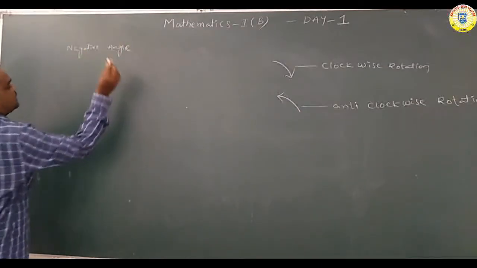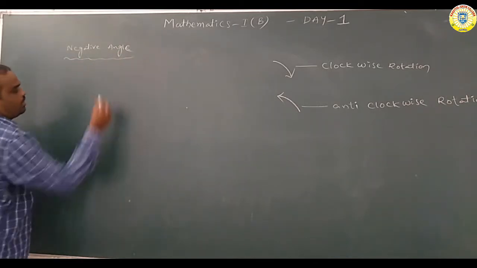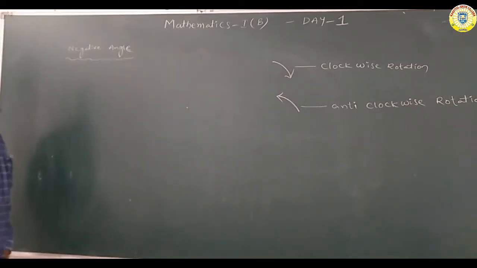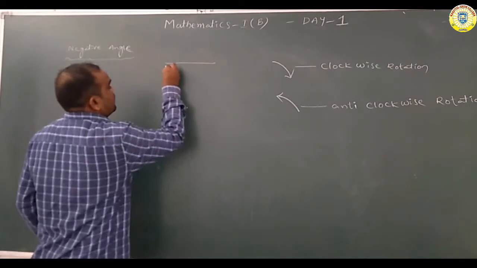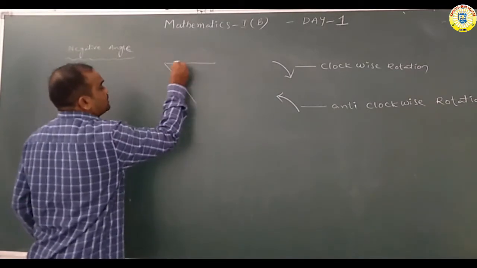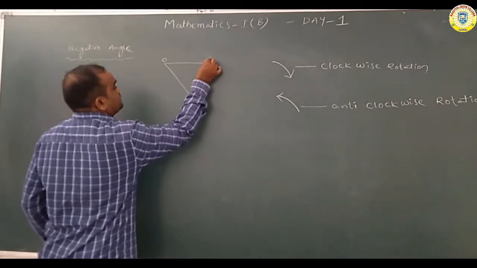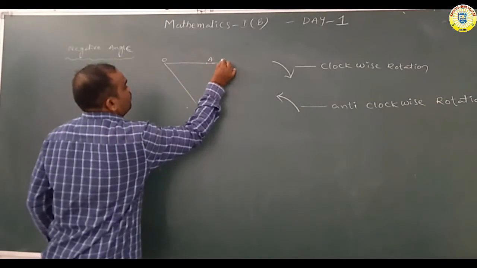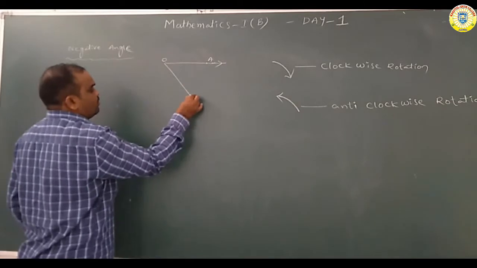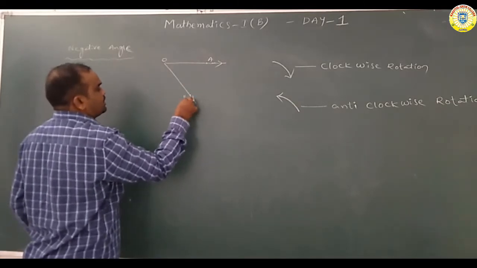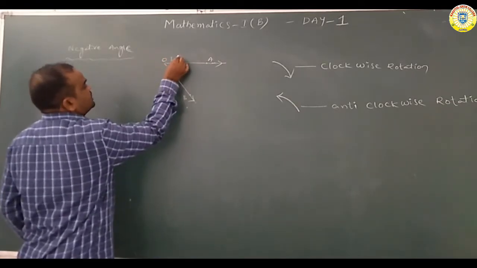So see here, negative angle. Same concept here also. First we are taking two rays. O is the common point. Here OA is one ray and OB is the other ray. This is the initial side.